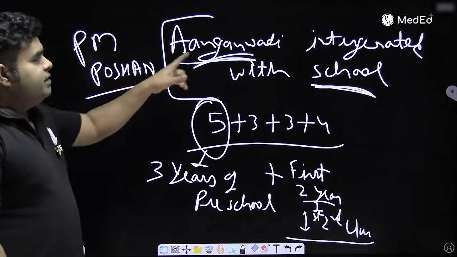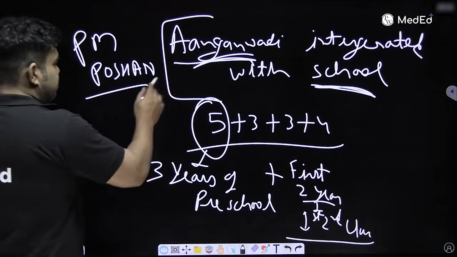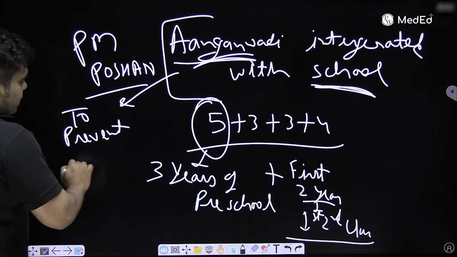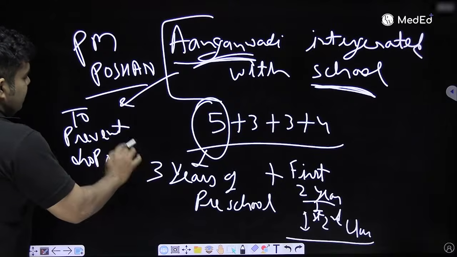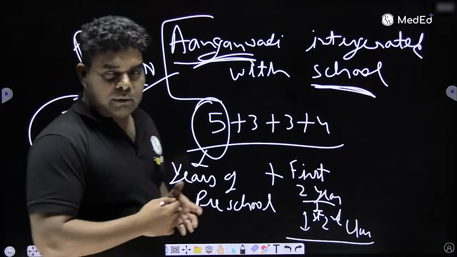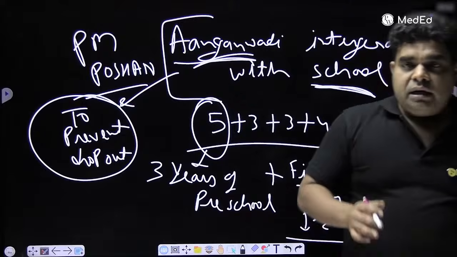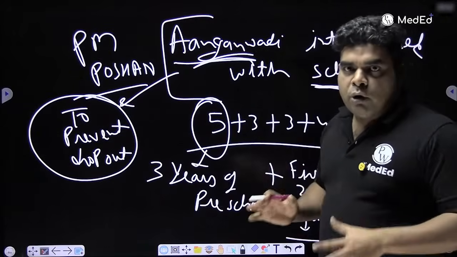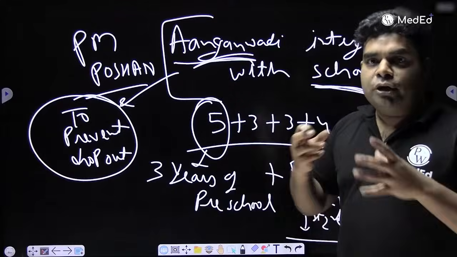And why is Anganwadi integrated with school? The purpose was simple, to prevent dropout. Because in the village you will see many people get enrolled in Anganwadi because it's just giving food. But after Anganwadi, many of them do not continue to school. So there was a dropout. To prevent this, they said, let's integrate them together.